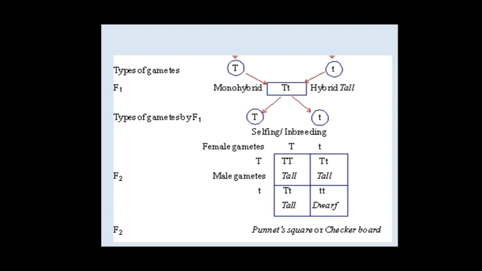This is the monohybrid cross. For the monohybrid cross, he selected the height of the plant. Capital T is dominant and small t is recessive. When the dominant and recessive are crossed together, a hybrid is formed, that is capital T and small t. This is the F1 generation.